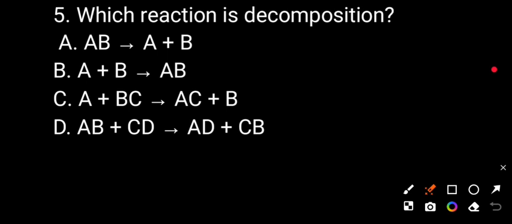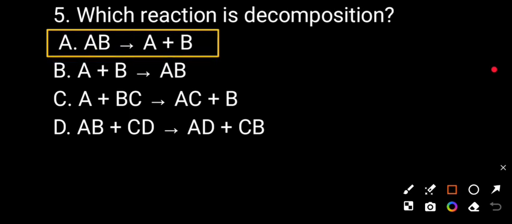So we want to know about the decomposition reaction. In the decomposition reaction, a compound divides into two or more new compounds. So option A is the form of the decomposition reaction.